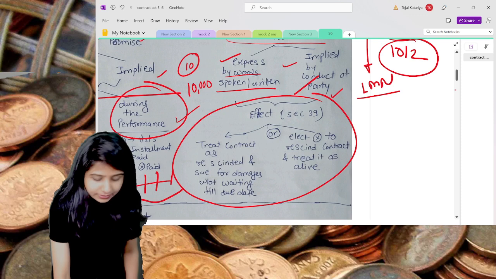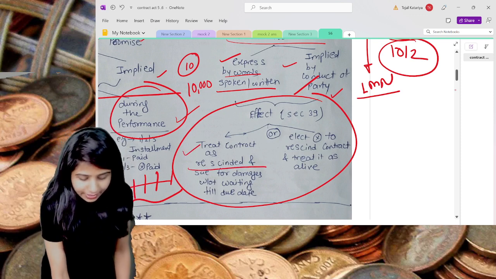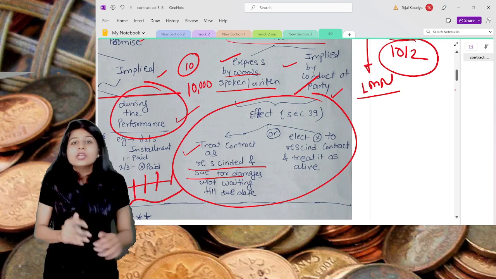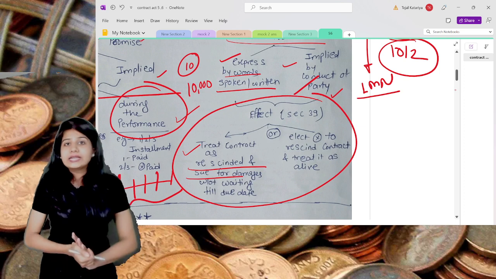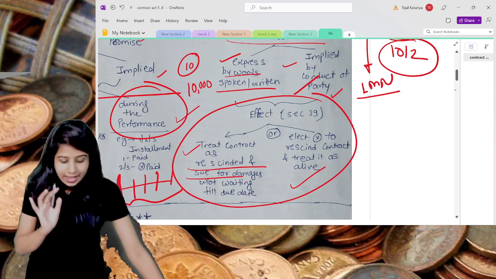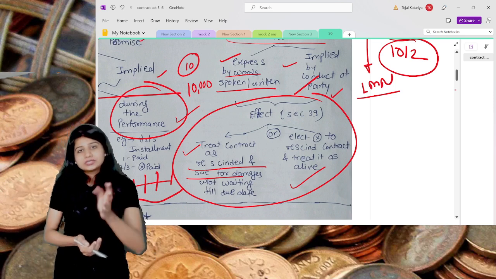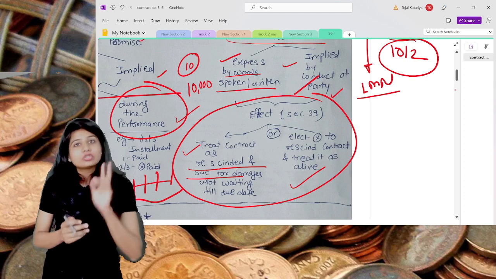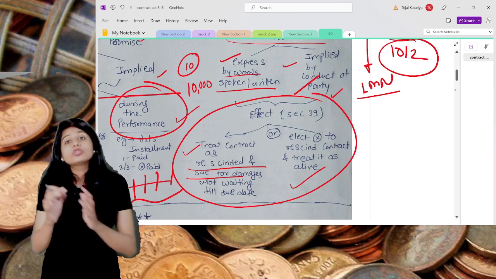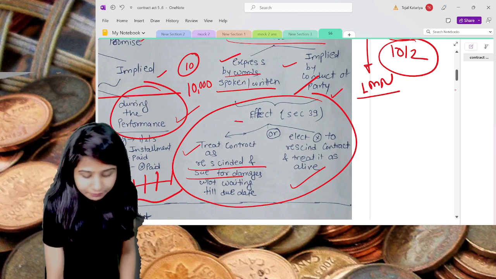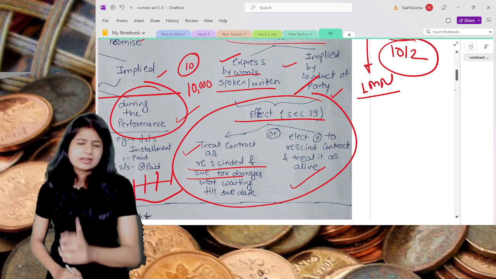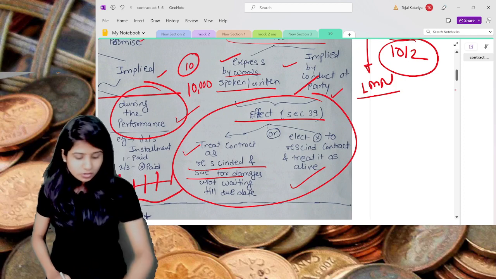One option is to treat the contract as rescinded and sue for damages without waiting for the due date. That means without waiting for the 14th of Feb, on the 10th of Feb itself, you directly rescind the contract and can claim damages. Or you elect not to rescind the contract and wait until the due date, the 14th of Feb. So either you rescind immediately on the default and claim damages, or you wait till the due date. This is the effect of the anticipatory breach, given under Section 39. Remember Section 39, it's quite important from your examination perspective.